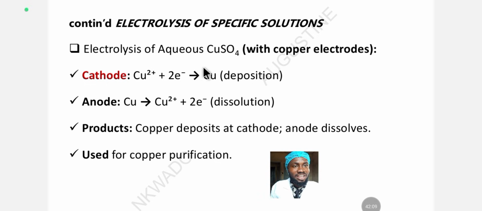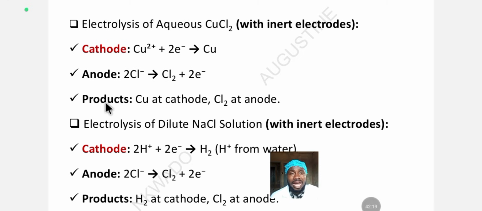Now let's look at others. I'm going to be faster. This is the electrolysis of aqueous copper chloride, and an inert electrode was used. At the cathode, reduction occurred there. Copper gained 2 electrons to form copper metal. Copper metal is discharged when it gains 2 electrons. And at the anode, chloride loses 2 electrons to form chlorine gas. Chlorine is discharged. So the products formed from the electrolysis of copper chloride: you get copper metal at the cathode, then chlorine gas at the anode.